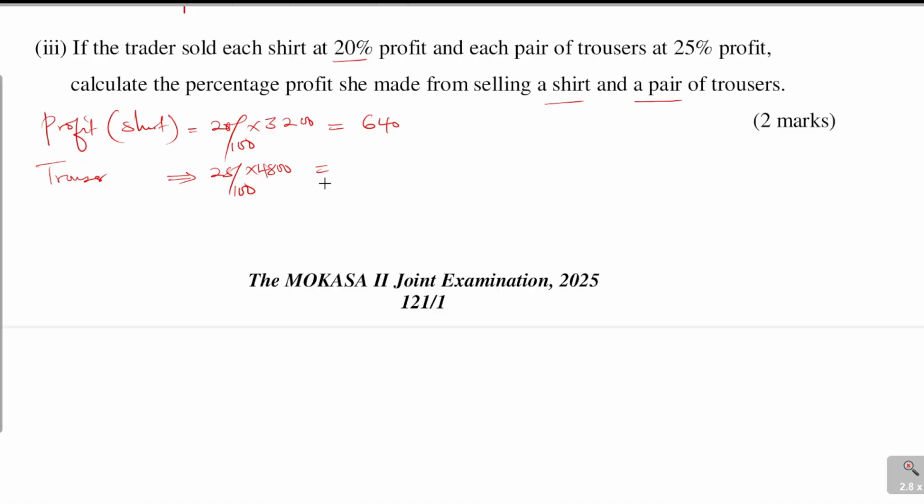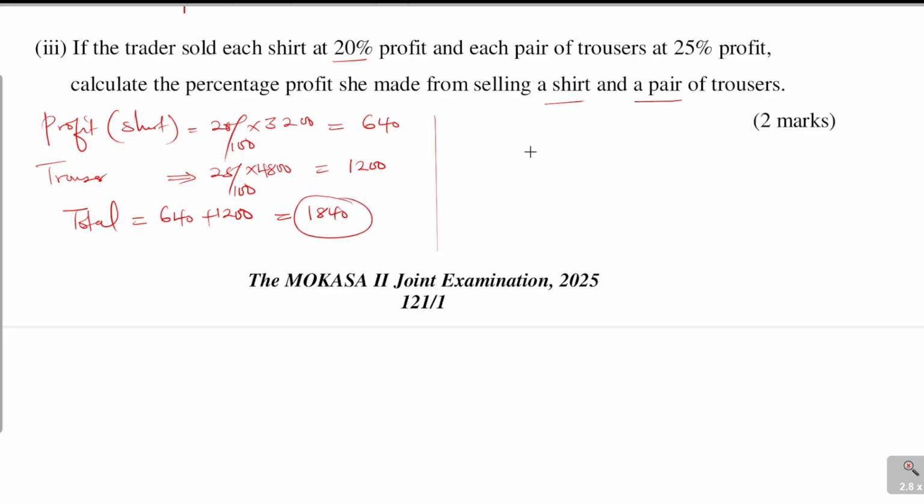And this gives, when you multiply this, you'll get the profit to be 1,200. So now the total profit for a shirt and a trouser will be 640 plus 1,200, and this will give 1,840. That is the total profit.